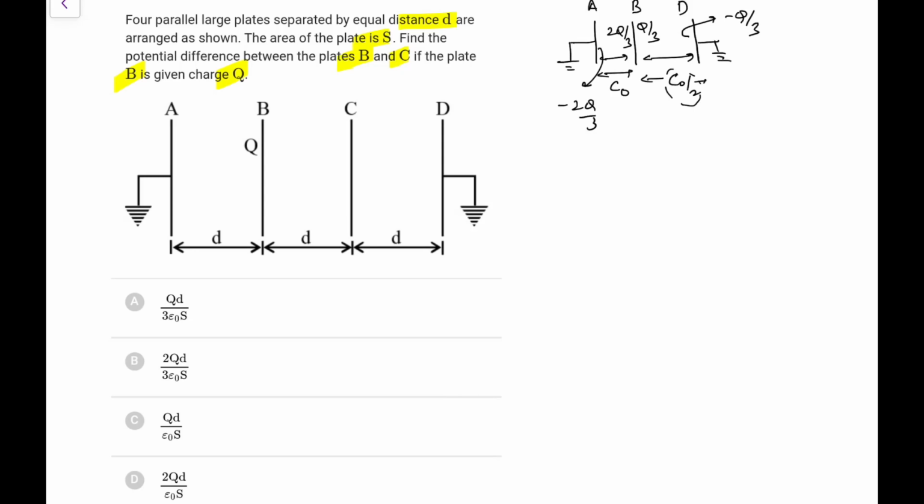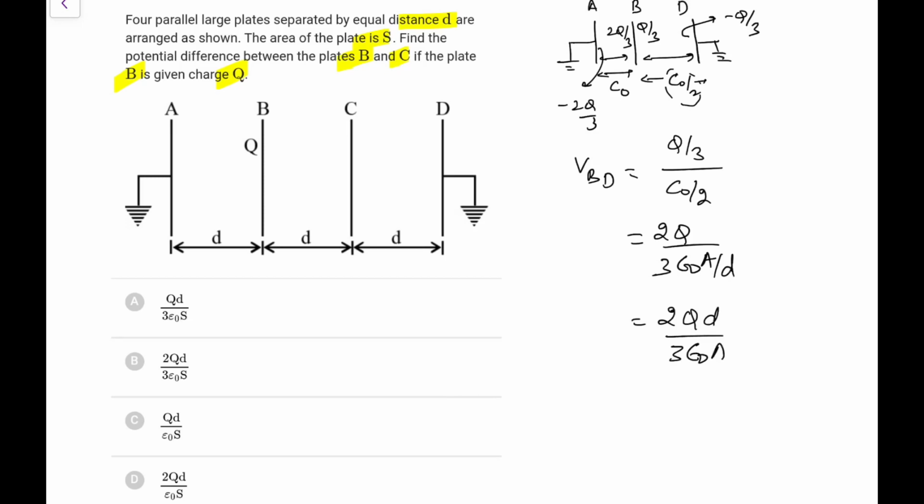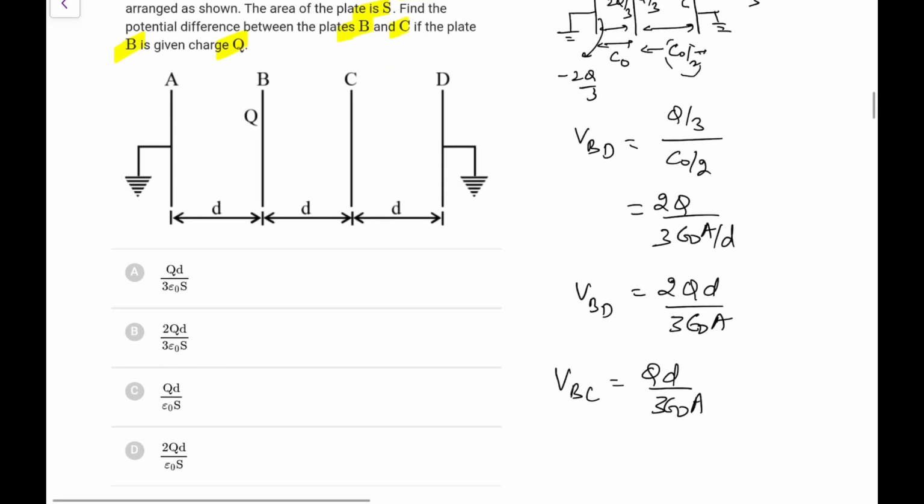So this potential drop between B and D is going to be Q by C. So that is Q by 3 upon C naught by 2, or you can write it as 2Q upon 3 C naught. C naught is epsilon naught A by d. So this is 2Qd upon 3 epsilon naught A. Now this is the potential difference between B and D. From symmetry, between B and C would be half of this. That would be Qd upon 3 epsilon naught A or S, whatever you can write. So going by these options, this is option A.